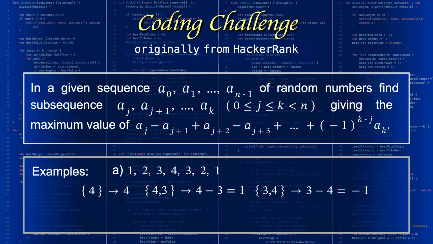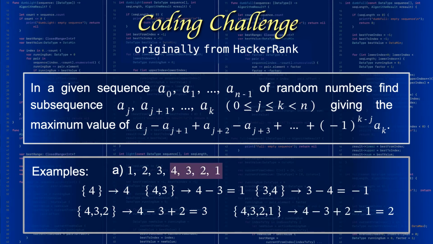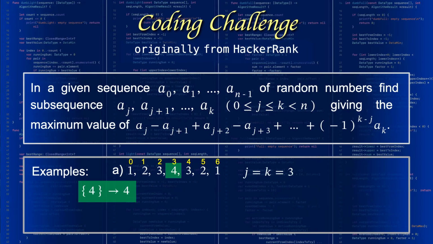We can try a 3-element subsequence 4, 3, 2, in which case the result is 4 minus 3 plus 2, which is 3. This is still not enough to beat the singleton value of 4. A 4-element subsequence 4, 3, 2, 1 gives the result 2, which is even less. In a similar way, we can try all other subsequences and find out that the subsequence consisting of only 4 gives the maximum sum. Since the element 4 has index 3 starting from 0, the answer is j equals k equals 3. And the biggest sum is 4.